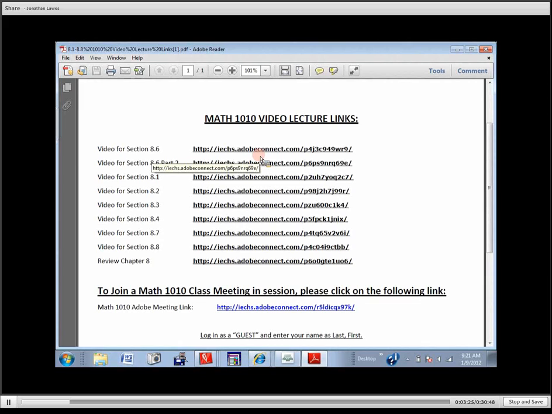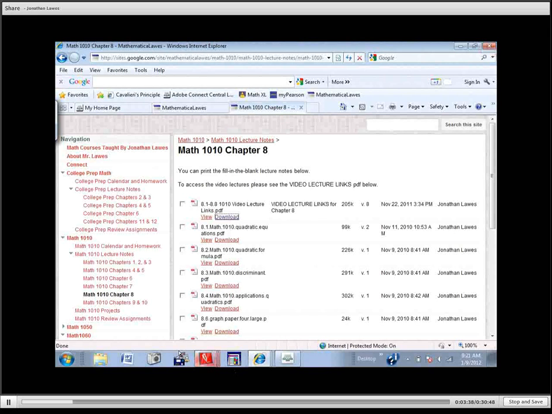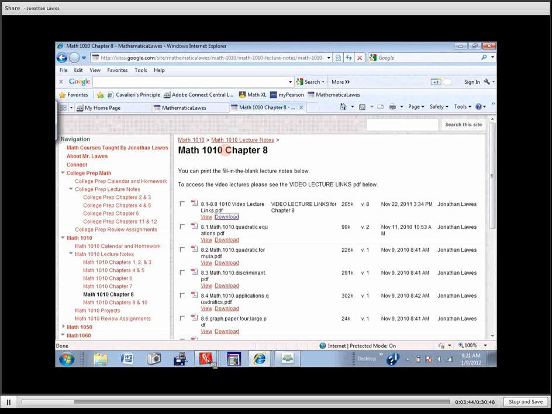Everybody good? Okay. So again, you can get to that website. You can Google my name as long as you spell it correctly. That's usually the first thing that comes up. Or you can just go to the school website, iechs.org, click on Contact Us, and get to my page that way. Any questions before we get started?